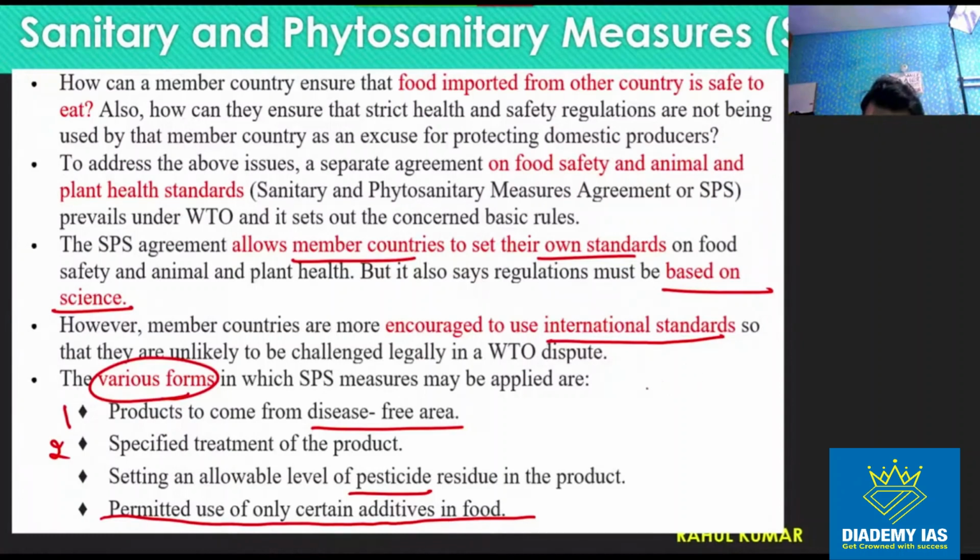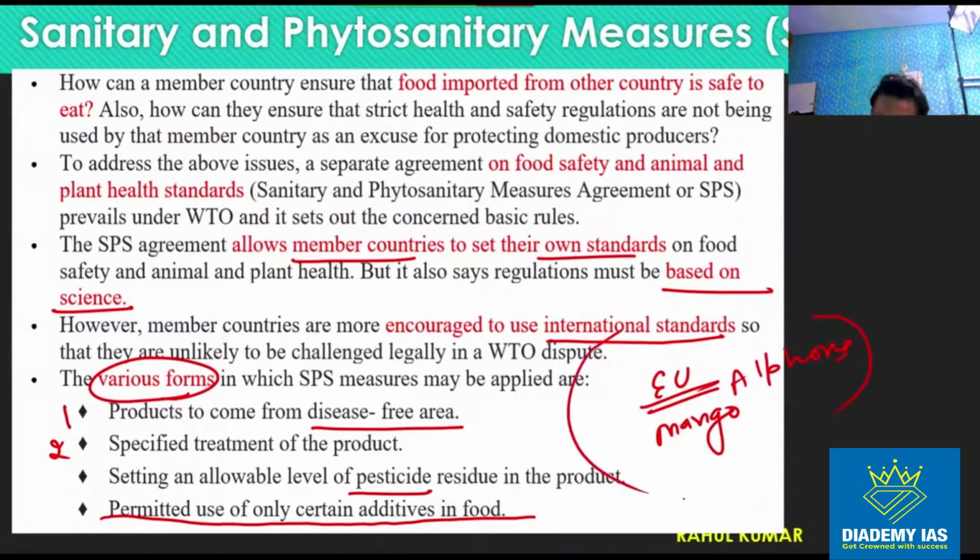In case of India, some European countries have been opposing the mango of India, Alphonso mango, because of some sanitary and phytosanitary measures. So this was the news which was there 3-4 years ago.